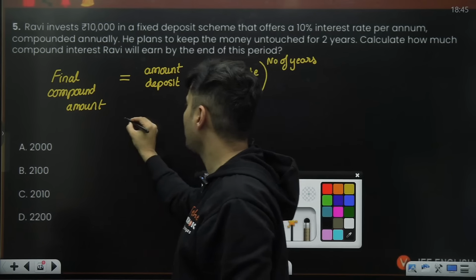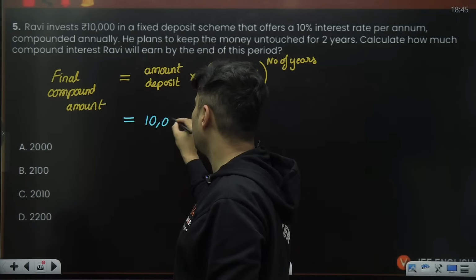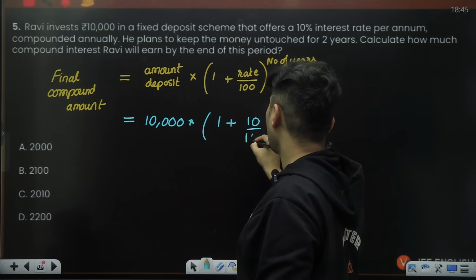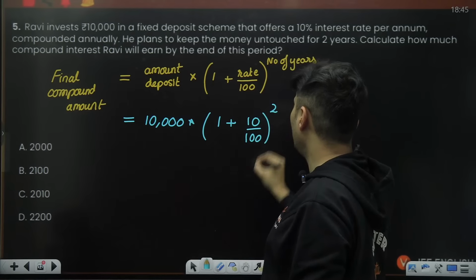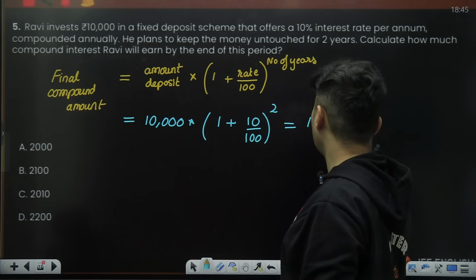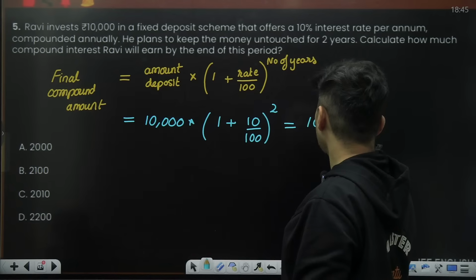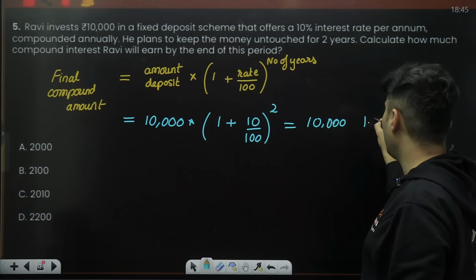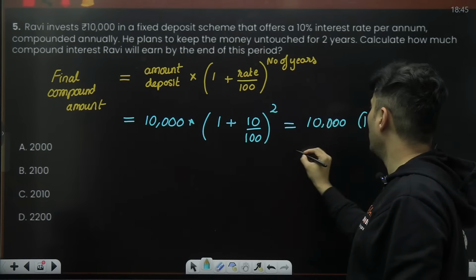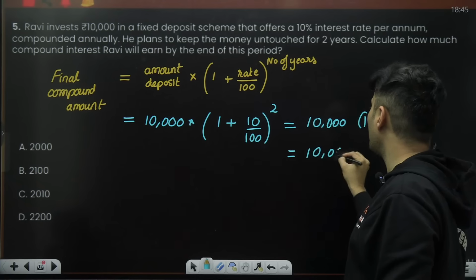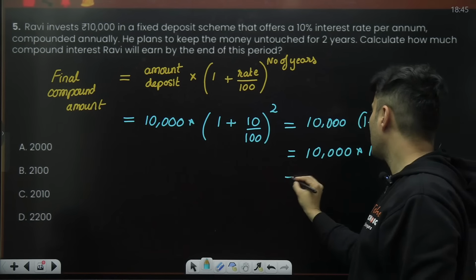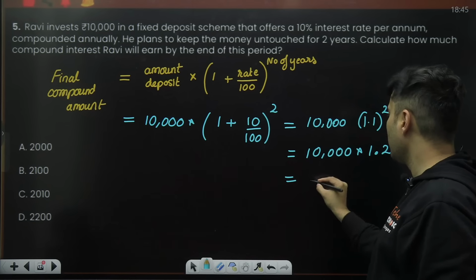So let's use this. Initial amount was 10,000 rupees and the interest rate is 10 divided by 100, and we are doing it for 2 years. So it will be nothing but 10,000 times, this is nothing but 0.1, so it will be nothing but 1.1 raised to 2. So that will be nothing but 10,000 multiplied by 1.21.